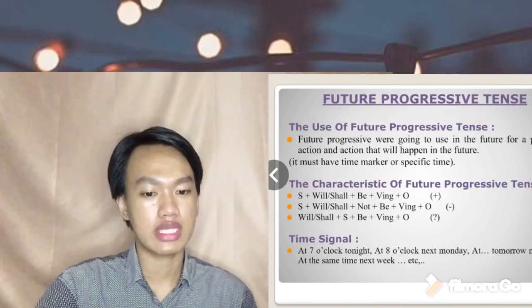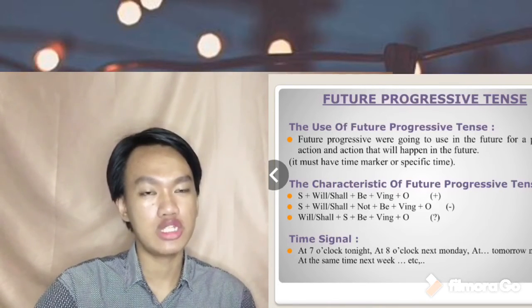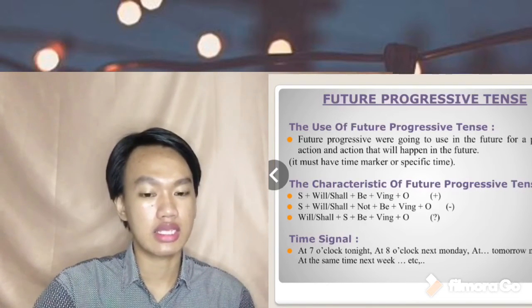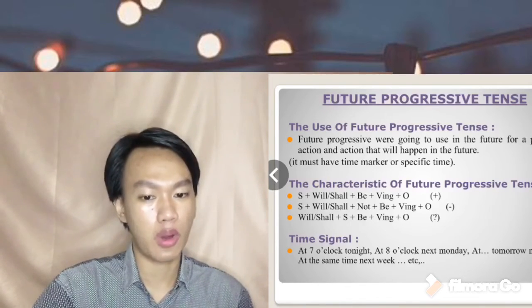The characteristic of future progressive tense: in positive, subject plus will or shall plus be plus verb-ing plus object. In negative, subject plus will or shall plus not plus be plus verb-ing plus object. In interrogative, will or shall plus subject plus be plus verb-ing plus object.